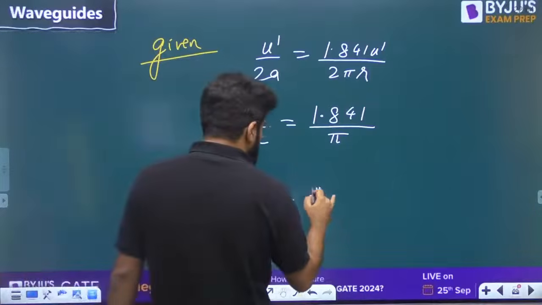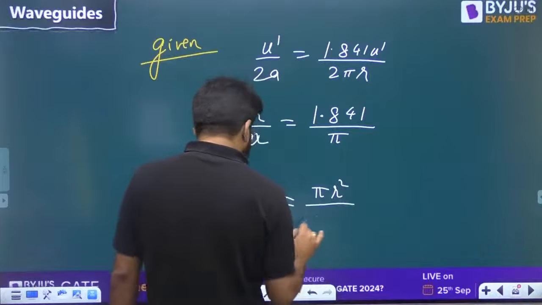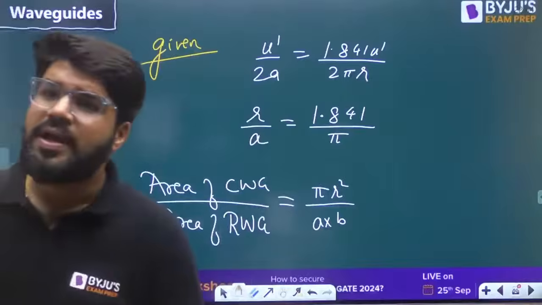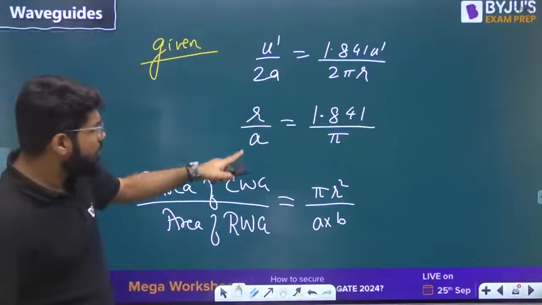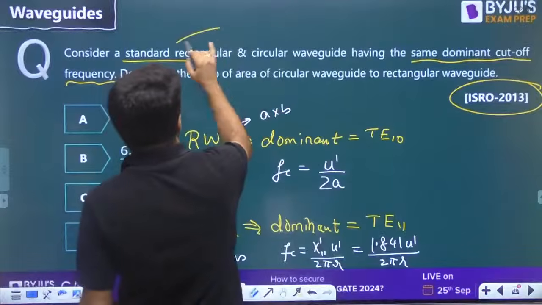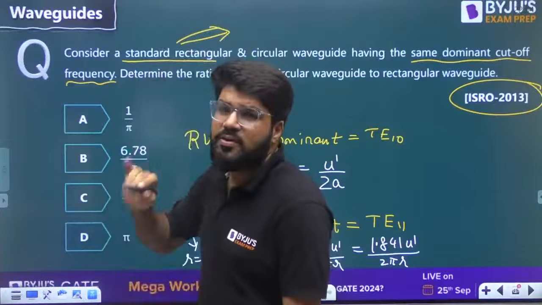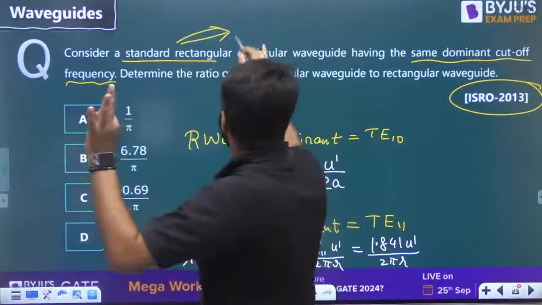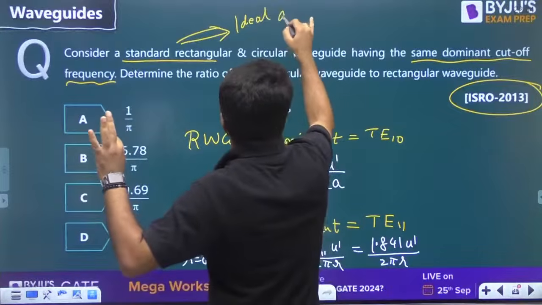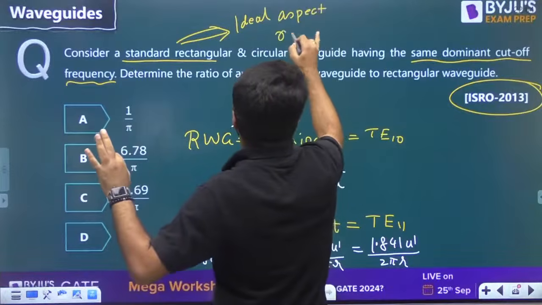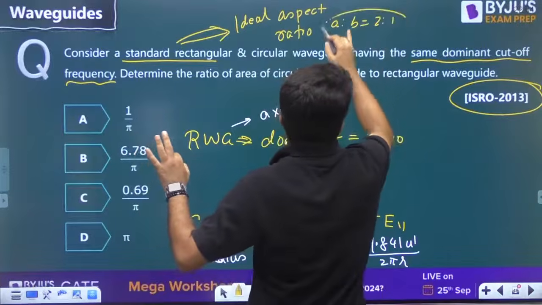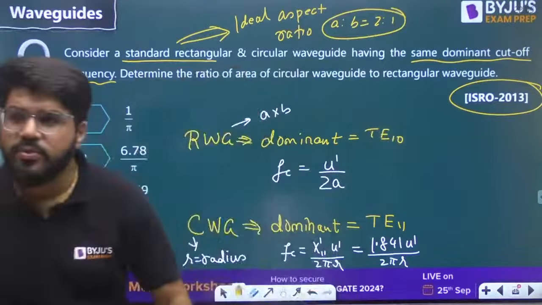Circular waveguide area should be pi r square, cross sectional area. Rectangular waveguide area should be a cross b. Rectangle area is base into height, but I don't know b. A is somehow coming. Now I have to use this point. What is the standard rectangular waveguide? A standard rectangular waveguide is one which has the ideal aspect ratio. I told you what the ideal aspect ratio is: A is to B is 2:1.